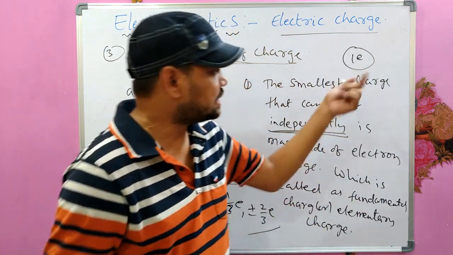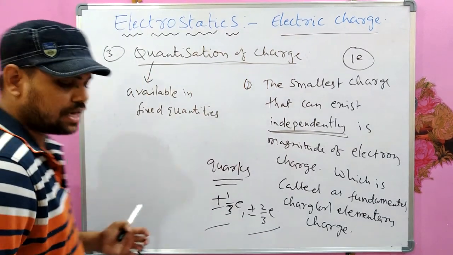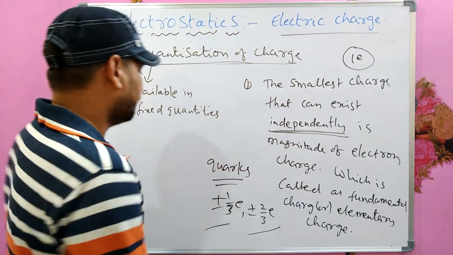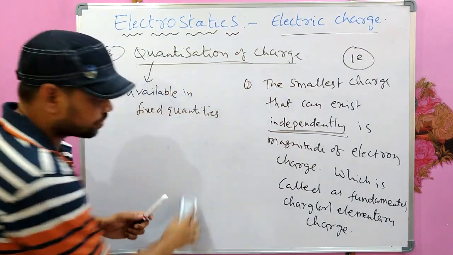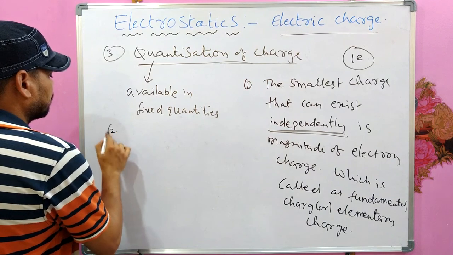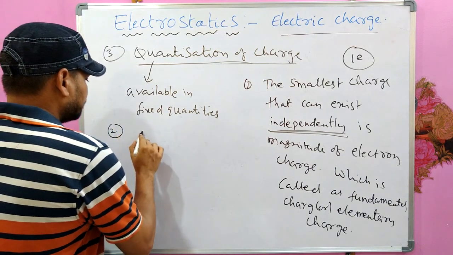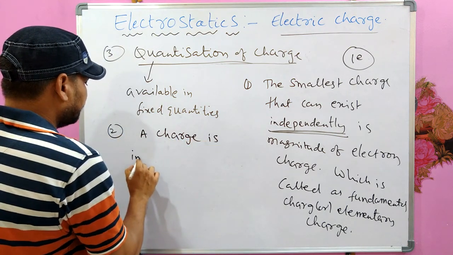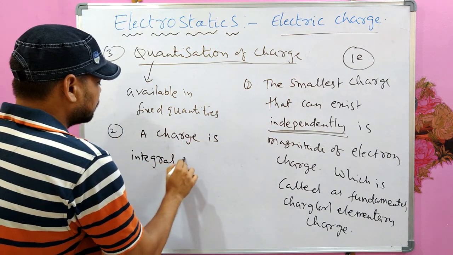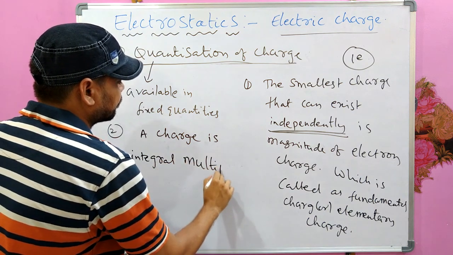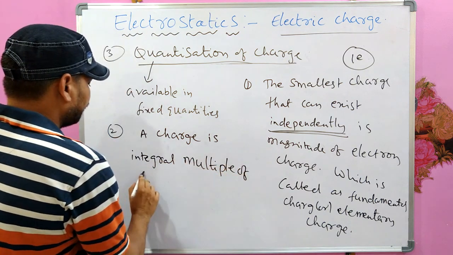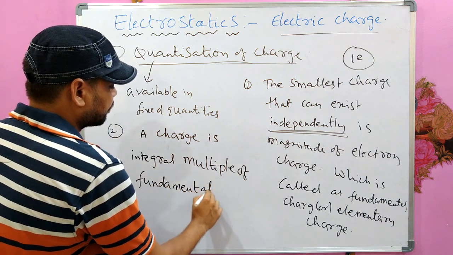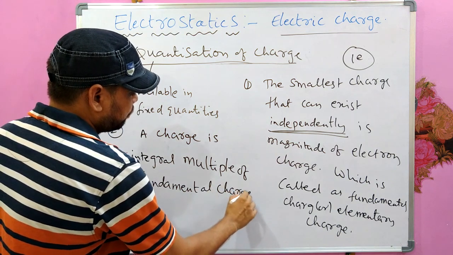Then if it is the smallest, what are the different quantities of charge that are available? A charge is an integral multiple of the fundamental charge.